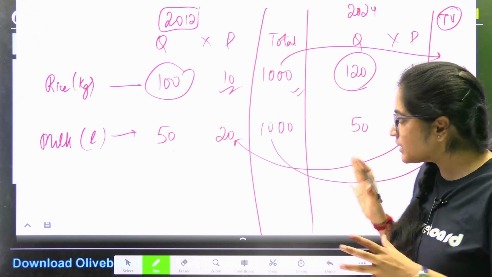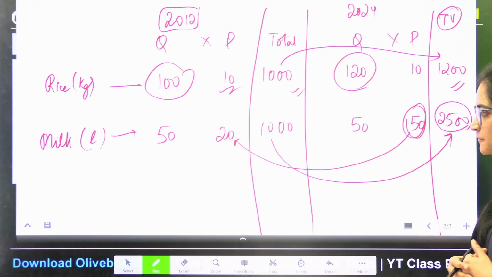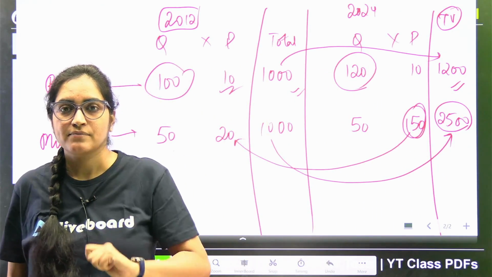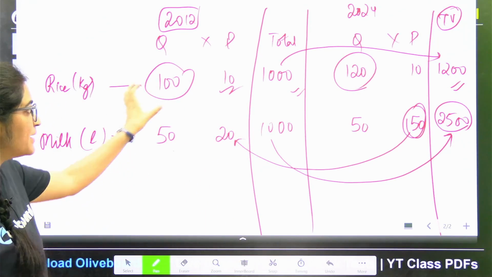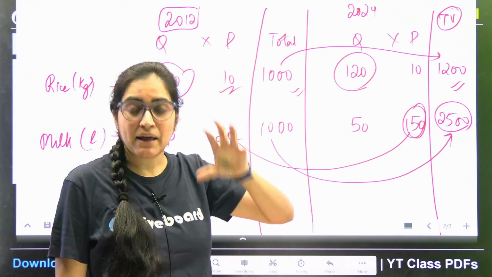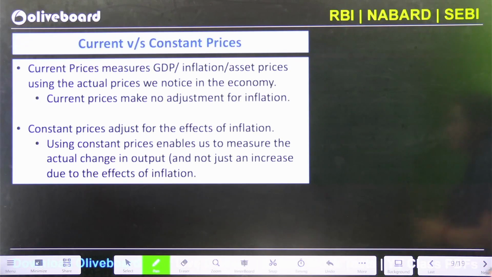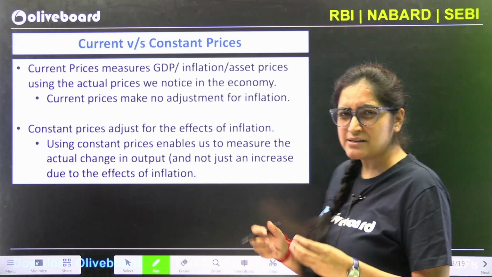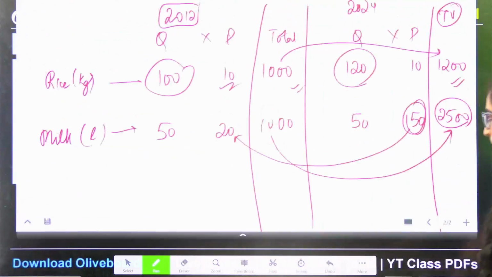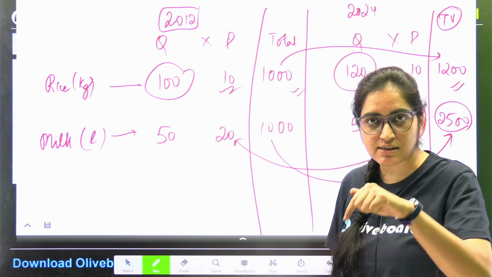So that is one thing that you must keep in your mind when we are going for GDP calculation. That also means that when we are seeing if the economy is growing or not, that cannot be done if we are just multiplying the quantity and the prices at today's rate. So we have to find some parameters, and that is where constant prices and current prices came into being. Now what are these current prices? Current prices are the prices that I am paying as of now. I am paying 50 per liter for the milk. So that is the current price. This is what the prevalent market prices are at this point of time.